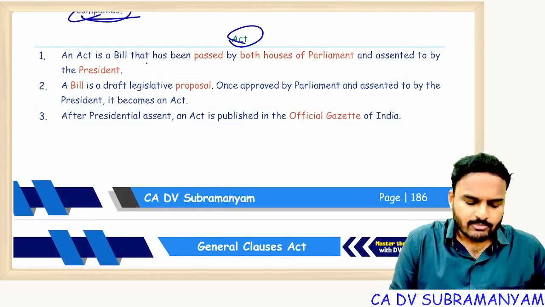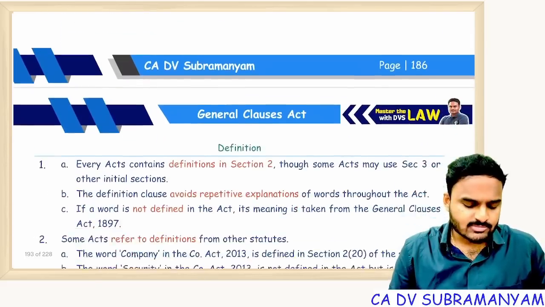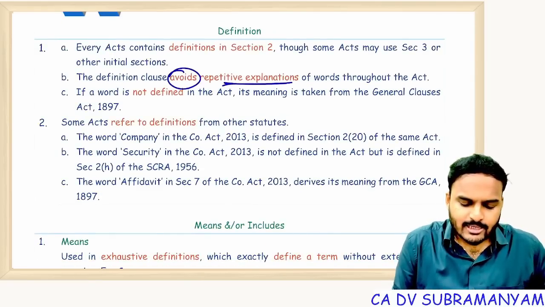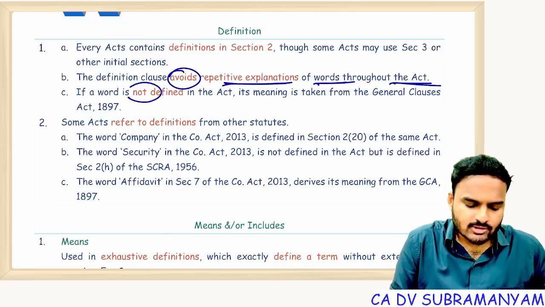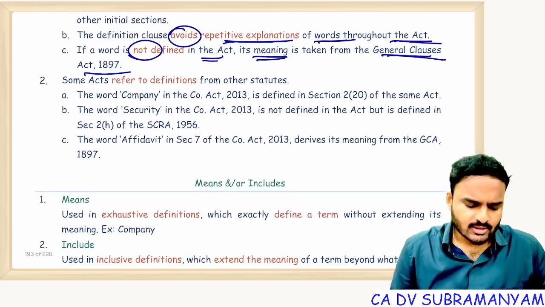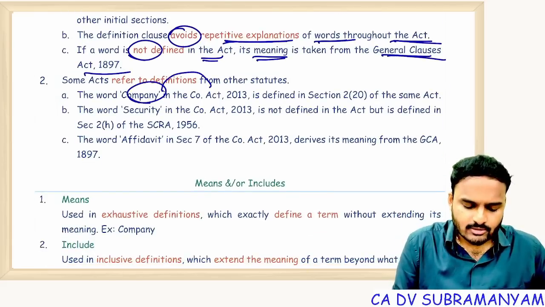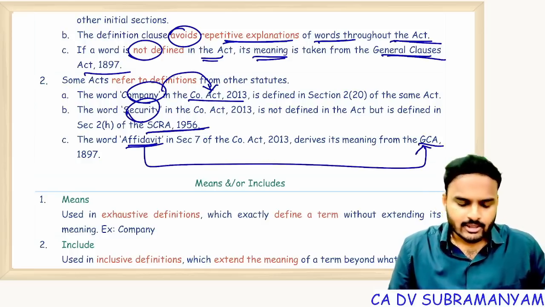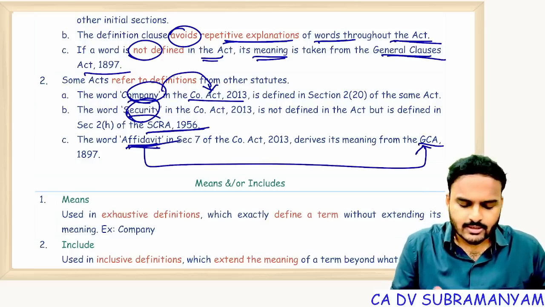Simply, when a bill is passed by both the houses of the parliament and consented to by the president, it becomes an act. Now, definition: what is the main objective of a definition? It avoids repetitive explanation of the word throughout the act. If a word is not defined in the act, its meaning is to be taken from the General Clauses Act. So the word company is defined in the Companies Act. The word security is defined in the Securities Contract Regulation Act. The word affidavit is defined in the General Clauses Act. These three words are commonly used in the Companies Act.